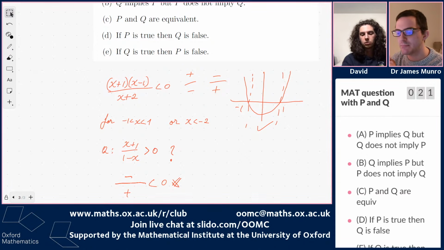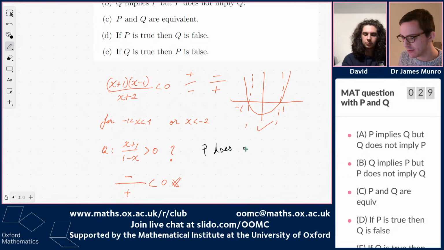So I guess you've shown that if P is true, then Q might be true or it might not be true, which sounds like nothing, but it's not nothing. At least we know that P doesn't imply Q. I agree. P does not imply Q. And in fact, we also know that P is not equivalent to Q.